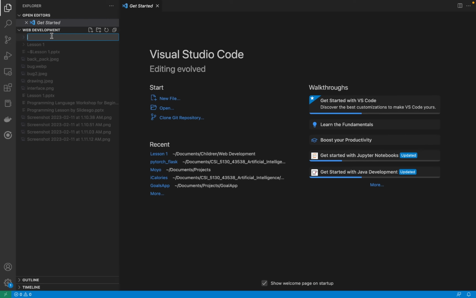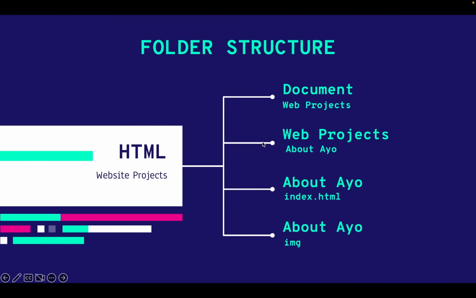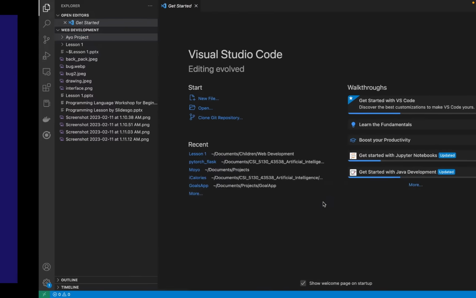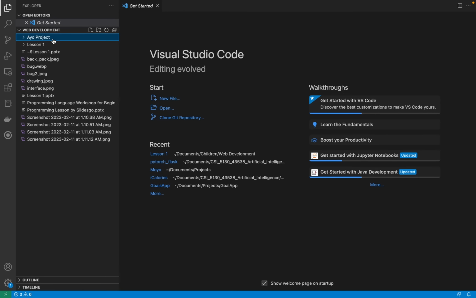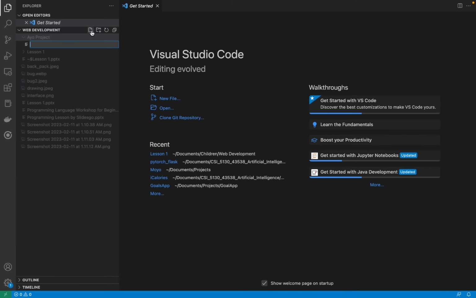My name is Ayo, so I can call it Ayo project. If your name is anything else, just use your name and put project. So now we have Ayo project right there. That is a folder. Remember, you create a folder by clicking on this. Now we also want to create an HTML file. If you want to create a file, you have to click on this first icon.